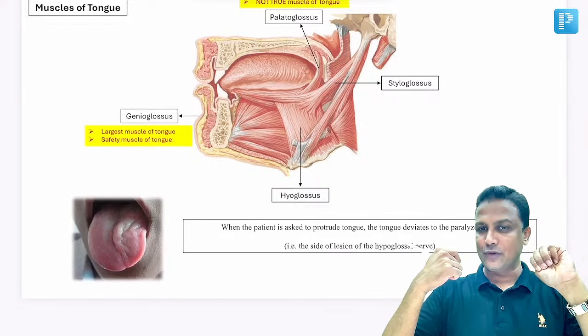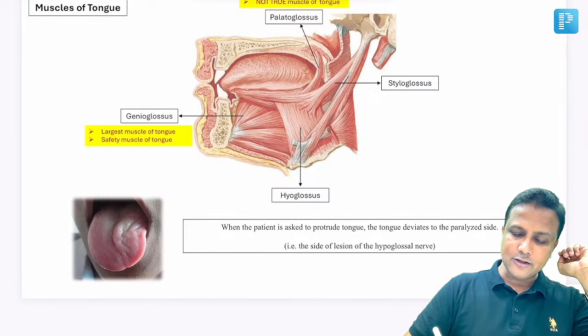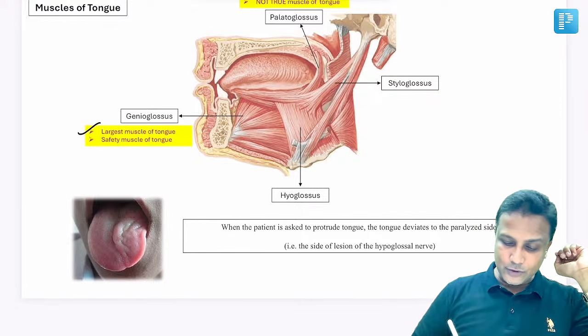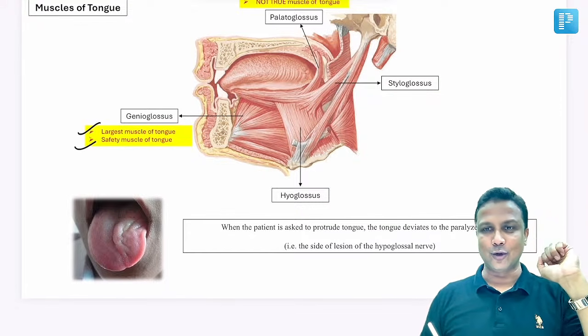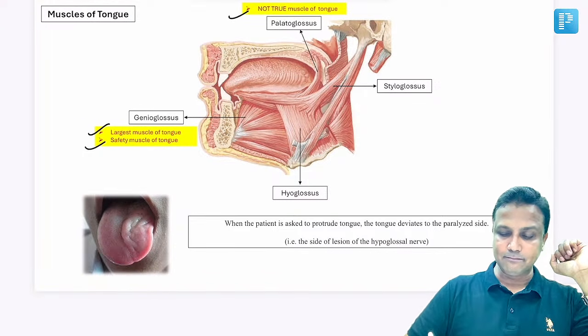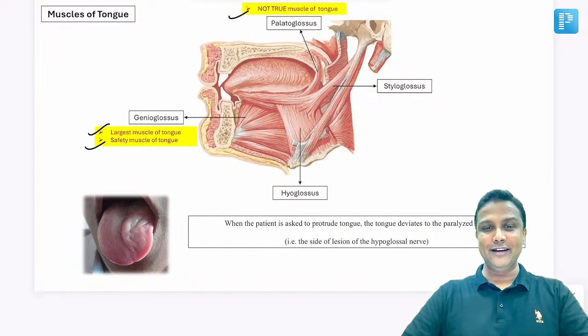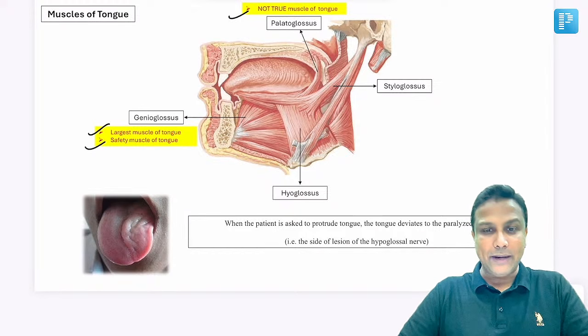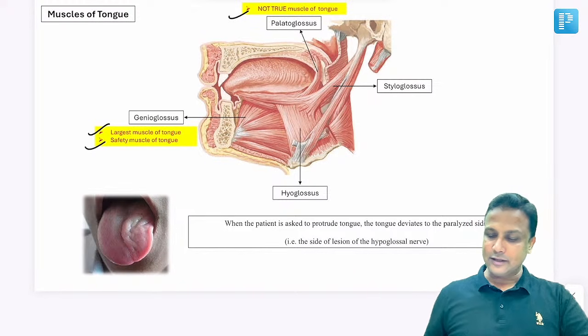Now, three MCQs from here. Out of all the muscles of tongue, which is the largest muscle of the tongue? Answer genioglossus. Which is the safety muscle of tongue? Answer genioglossus. Out of all the muscles of tongue, which is not a true muscle of the tongue? Palatoglossus. ये तो इसके नाम में ही लिखा है. It is a muscle of the palate as well as of the tongue. So palatoglossus muscle. I hope it is very, very clear.